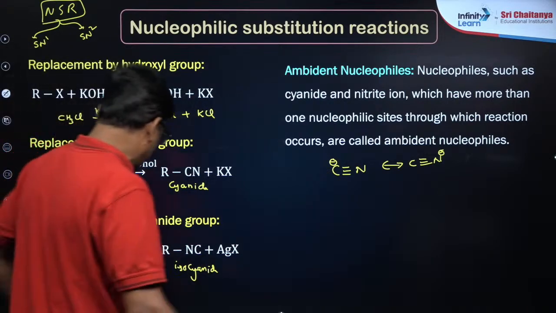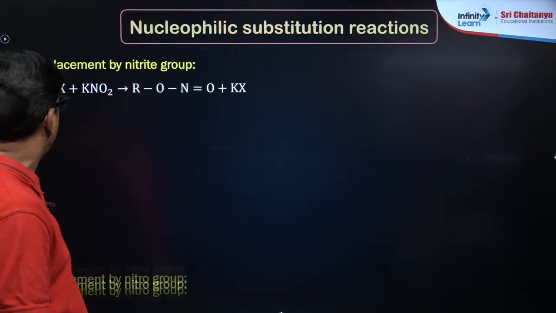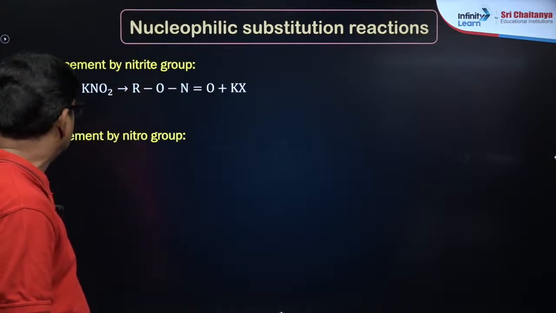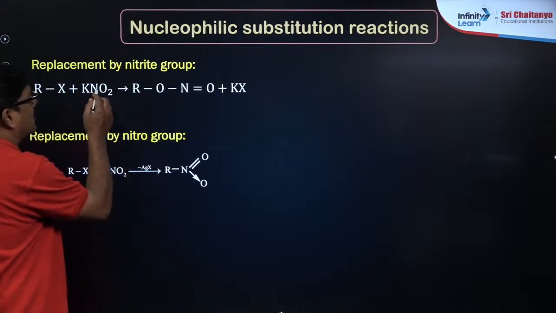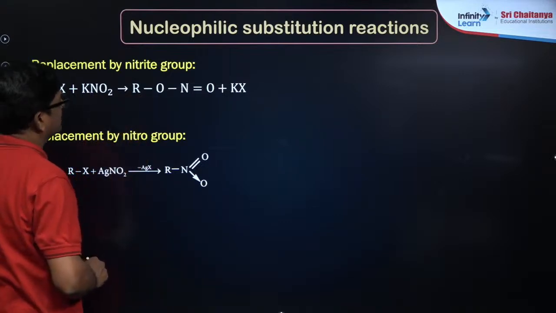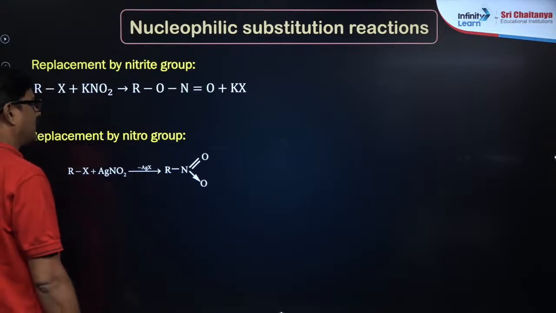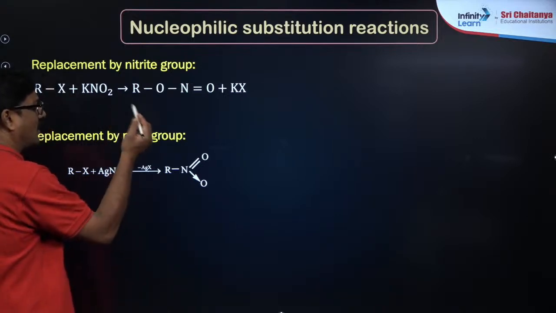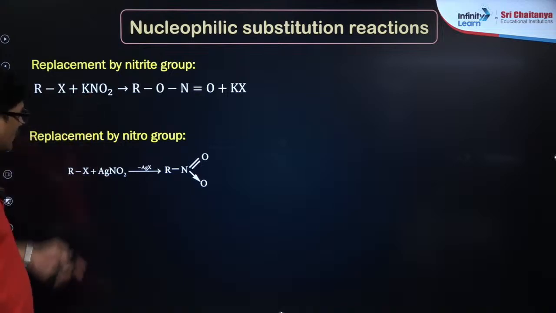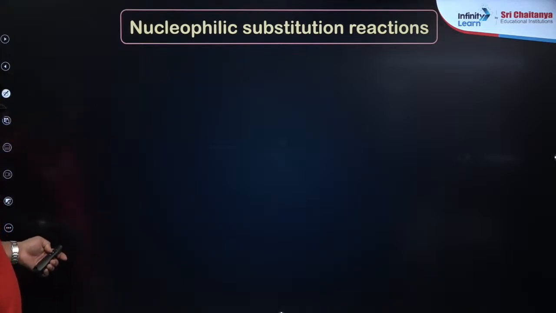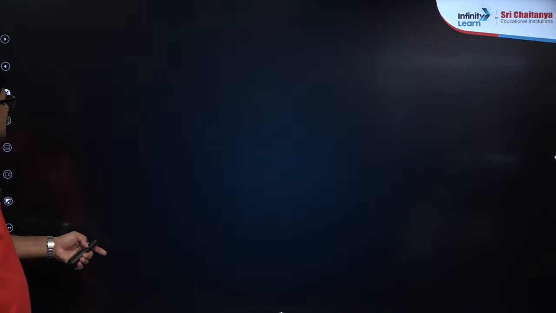Clear, right. Now let us talk about nucleophilic substitution reactions, replacement by nitrite, replacement by nitro. If KNO2 attacks, you are going to get a nitroalkane. So alkyl nitrite and nitroalkane are formed. So AgNO2 and KNO2, like KCN and AgCN.